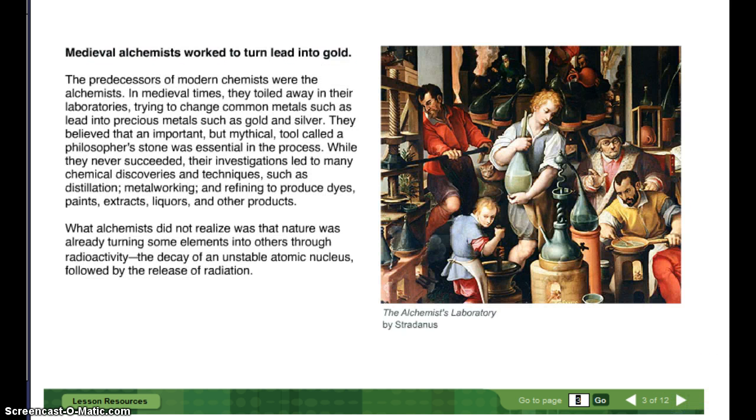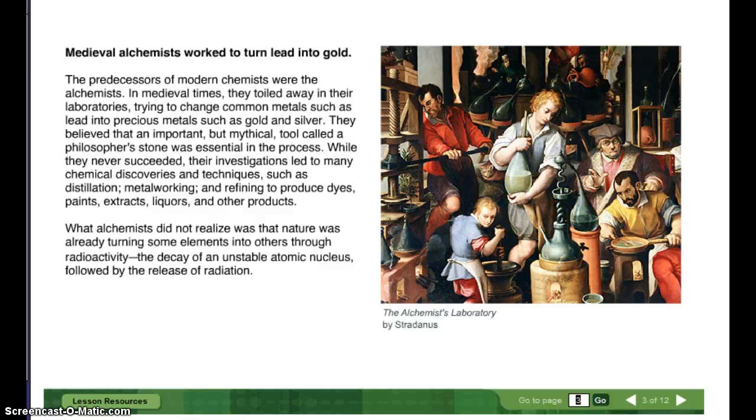Medieval alchemists worked to turn lead into gold. The predecessors of modern chemistry were the alchemists. In medieval times, they toiled away in their laboratories trying to change common metals such as lead into precious metals such as gold and silver. They believed that an important but mythical tool called a philosopher's stone was essential in the process. While they never succeeded, their investigations led to many chemical discoveries and technologies, such as distillation, metalworking, and refining to produce dyes, paints, extracts, liqueurs, and other products.